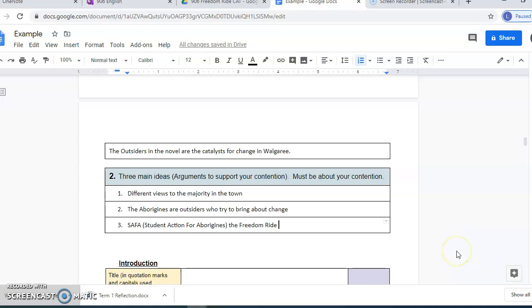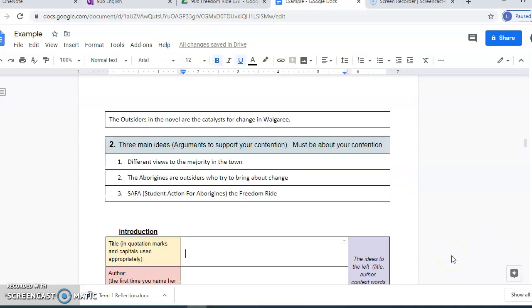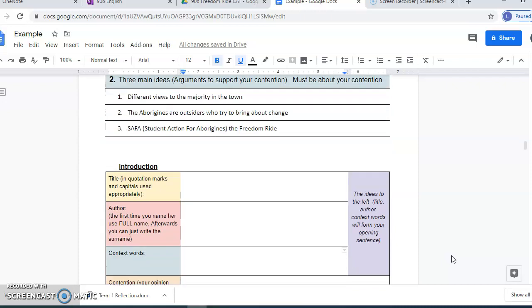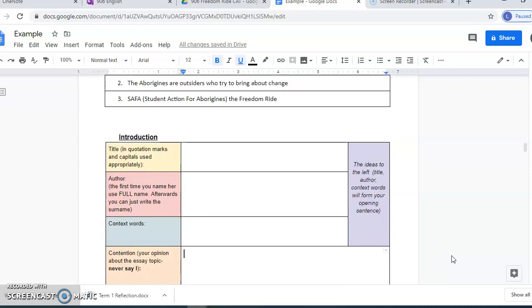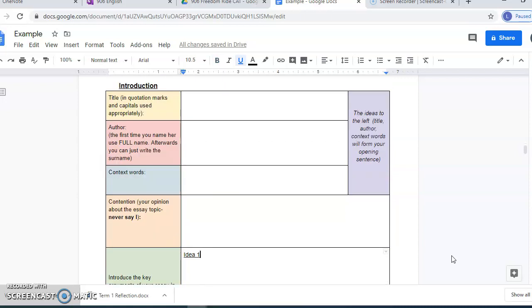Okay, so people that have got different views to the majority in the town are treated as outsiders, and they often want to try to change the way things are in the town because they think differently to everybody else. The Aborigines are outsiders who want things changed, and then you've got the Student Action for Aborigines bus that comes into town to protest and try to make things better for the Aborigines.